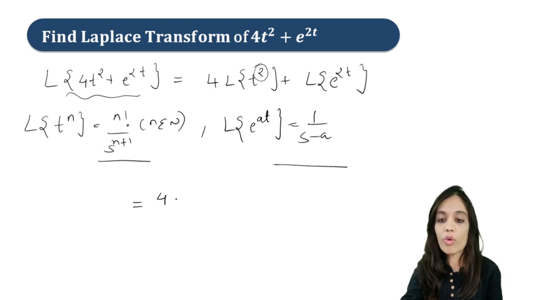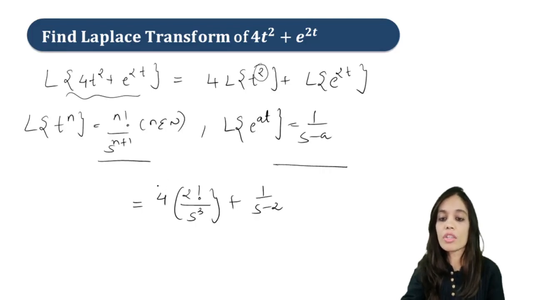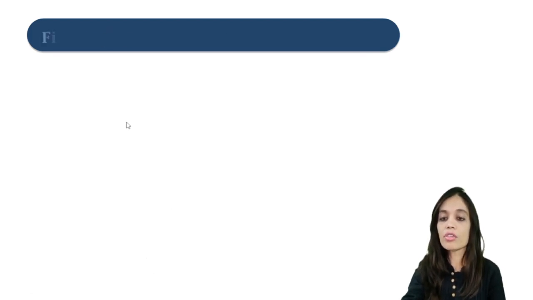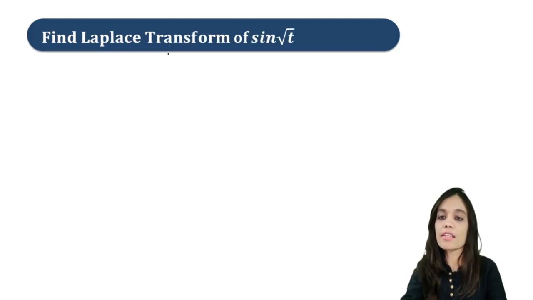So it will be 4 into 2 factorial upon s cube plus 1 upon s minus 2. Simplify this. So finally you will get your answer 8 upon s cube plus 1 upon s minus 2. So this is our required answer. Okay. So now let us begin our next example.